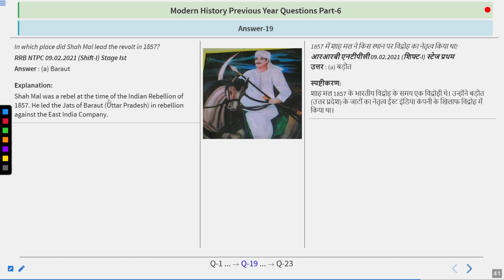So Shah Mal was a rebel at the time of the Indian Rebellion of 1857. He led the Jats of Badot in rebellion against the East India Company. So there were some particular zamindars and leaders also who revolted against the British Empire and the way of collecting taxes, and they were very unhappy with the way of collection of taxes. That is why they revolted against the Britishers, and the name was Shah Mal.